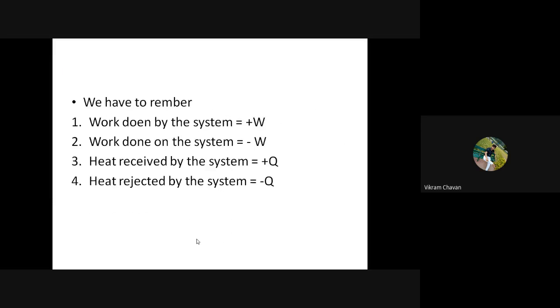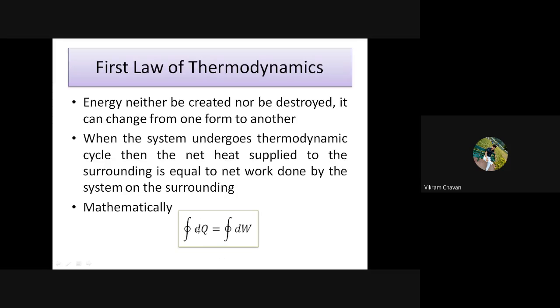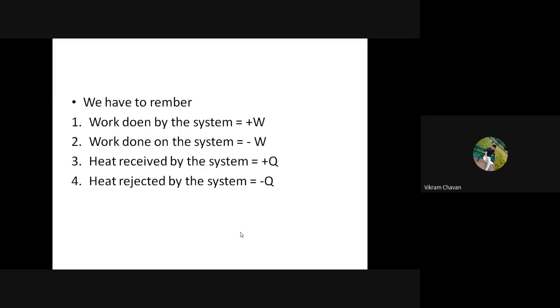Okay, now here we have discussed that we need to take the cyclic integration, or we have to sum up the change in energy, and we have to sum up the change in work. For that purpose we require the sign convention. So we have to remember this sign convention while dealing with the first law of thermodynamics and the examples related to that first law.